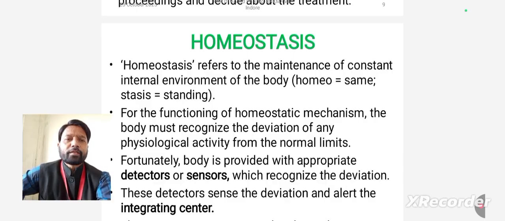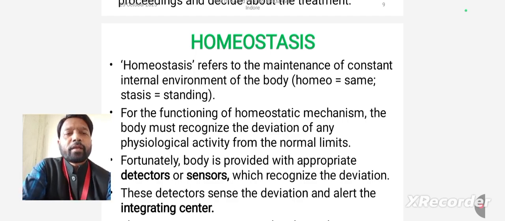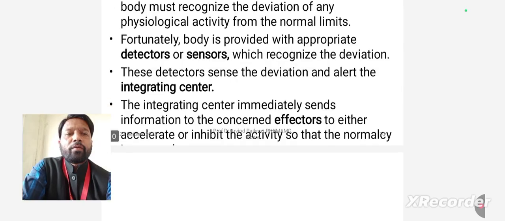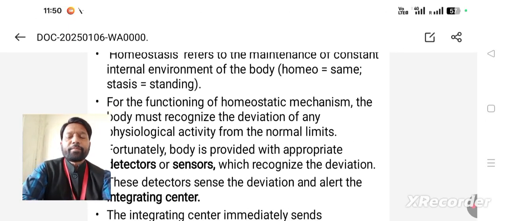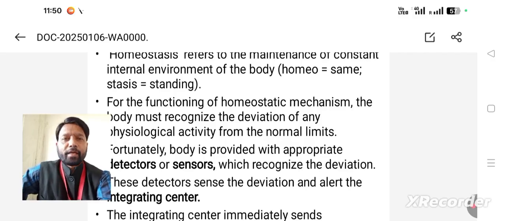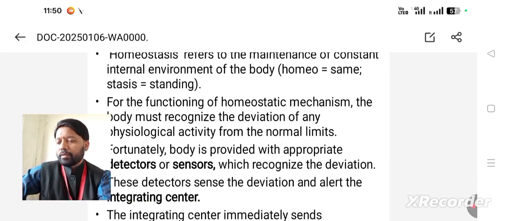Where some fluctuation appears, the body tries to regain its normal position by two methods, positive feedback mechanism and negative feedback mechanism. For example, if temperature is raised, it can be normalized by body sweating. After sweat forms over the surface of the skin, there will be a cooling effect.